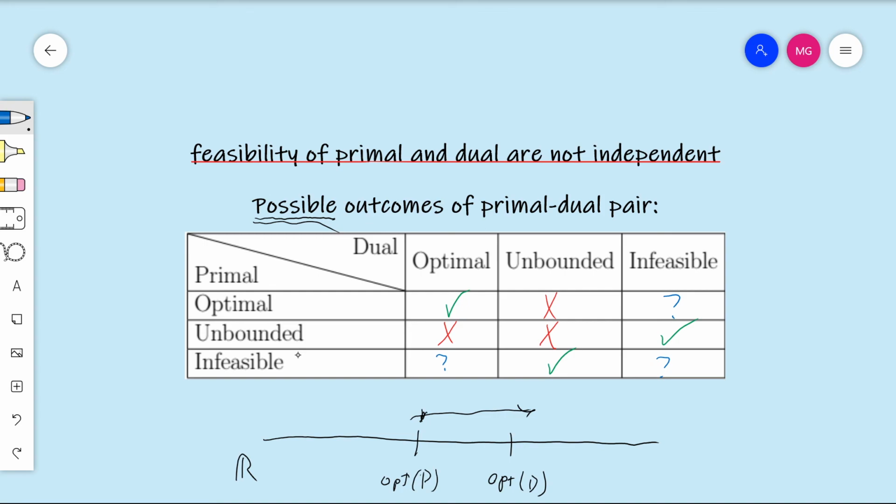Although one thing I will mention before we conclude is that through this filling out of the chart, we assumed the primal was maximization and the dual was minimization, but nothing changes if instead we had said the primal was minimization and the dual was maximization. Again, the dual of the dual is the primal, so which one you consider maximization and which one you consider minimization doesn't matter. This is all symmetric. You just need to adopt a convention for any given moment that you want to have a concrete situation to deal with. But okay, so we did that, and now we filled the chart out.